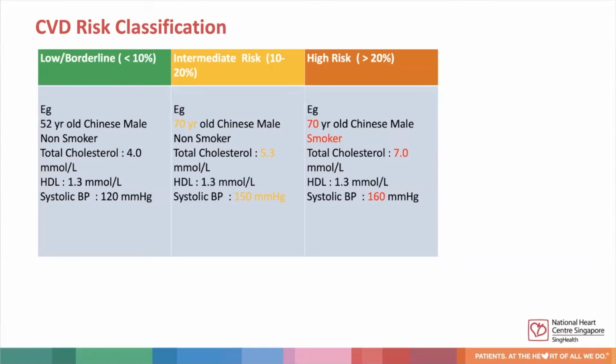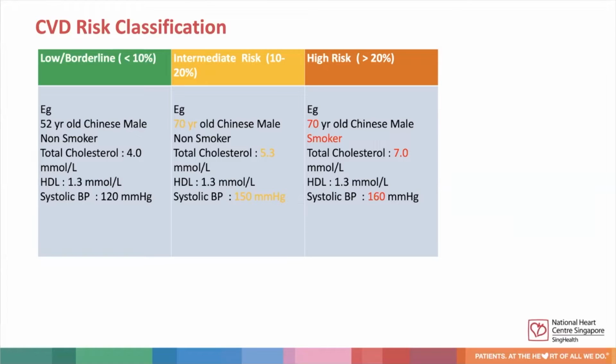Using the heart risk calculator, doctors can classify patients into three broad risk groups. Patients in the low borderline risk category have less than 10% risk of developing CVD in the next 10 years. Patients in the intermediate risk category have around 10 to 20% chance of developing CVD in the next 10 years. Patients in the high risk category have more than 20% chance of developing CVD in the next 10 years.